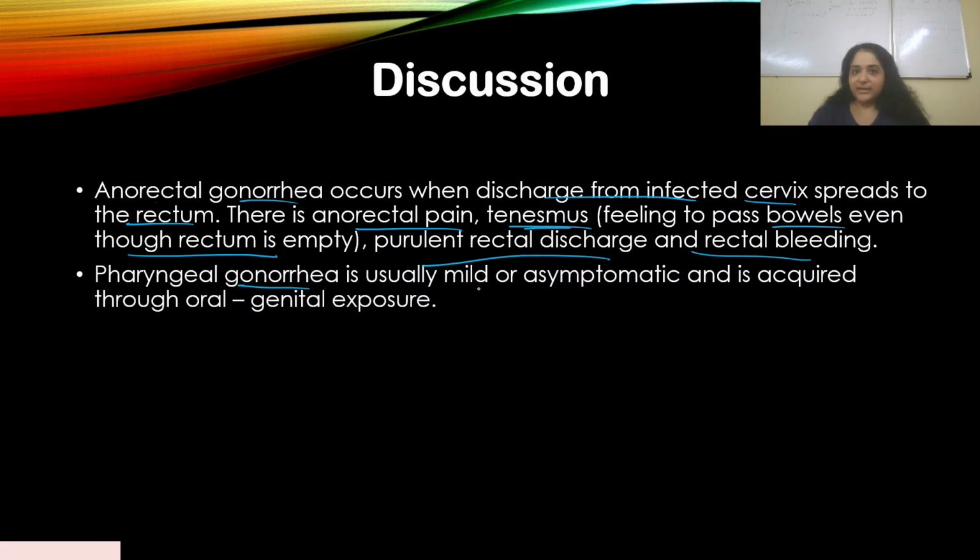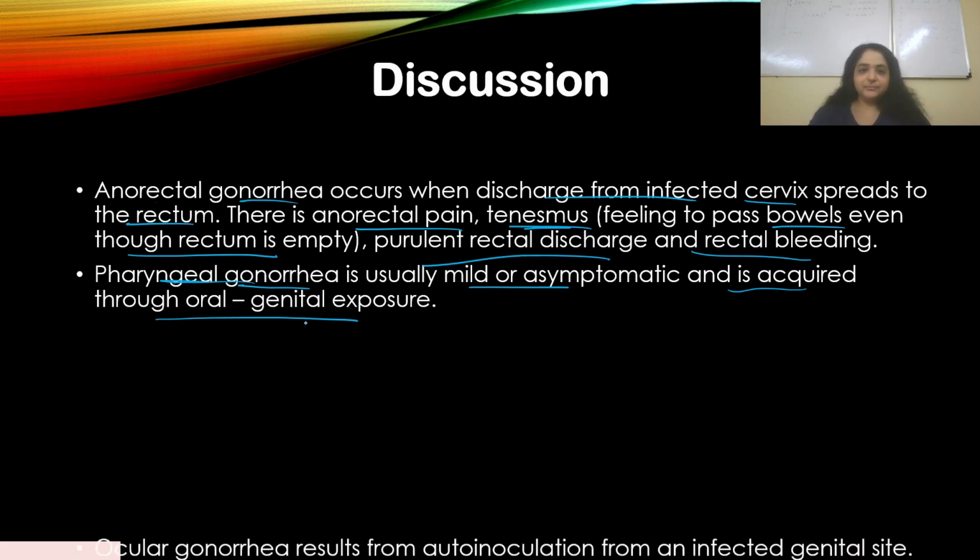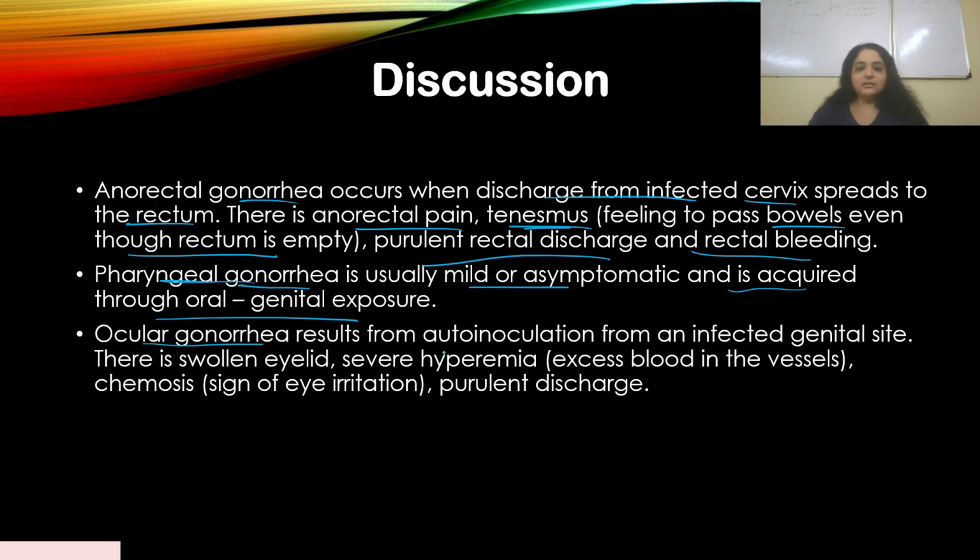Pharyngeal gonorrhea is usually mild or asymptomatic and is acquired through oral genital exposure. So it is possible that your oral area can also be infected with gonorrhea. Ocular gonorrhea results from auto-inoculation from an infected genital site. This results in swollen eyelid, severe hyperemia, that means excess blood in the vessels, chemosis, a sign of eye irritation, and purulent discharge. These are the different ways by which gonorrhea can spread.